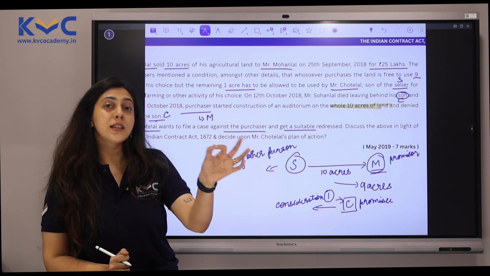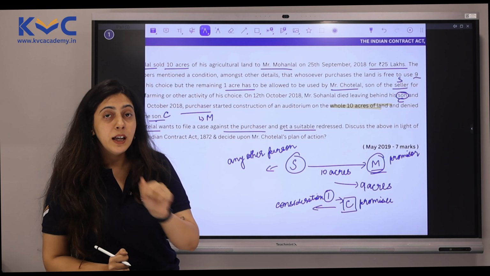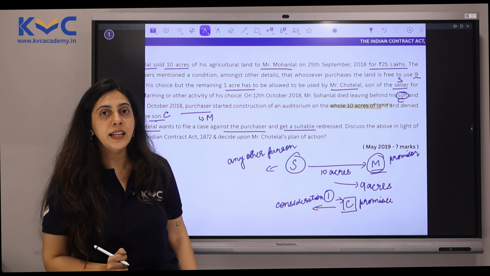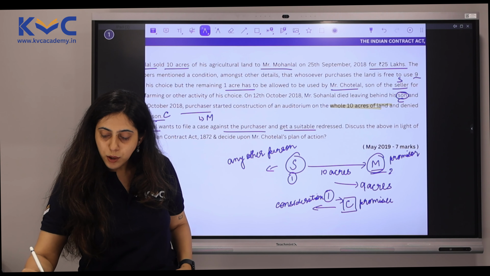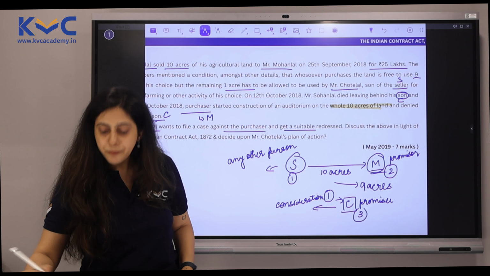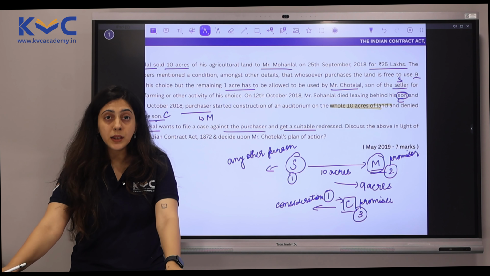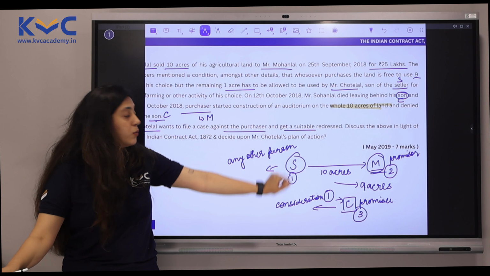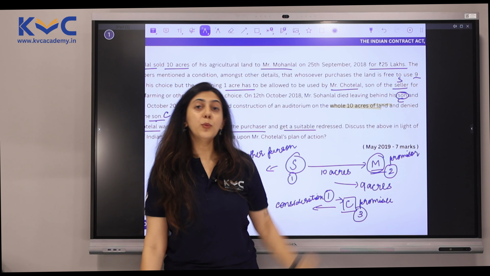A stranger to a contract cannot sue, but a stranger to a consideration is allowed. Now, when a stranger to a consideration already exists, we have party number 1, party number 2 and party number 3. Why am I calling Chotelal party number 3? Because the original seller was Sohanlal and Sohanlal sold this particular land to Mohanlal.